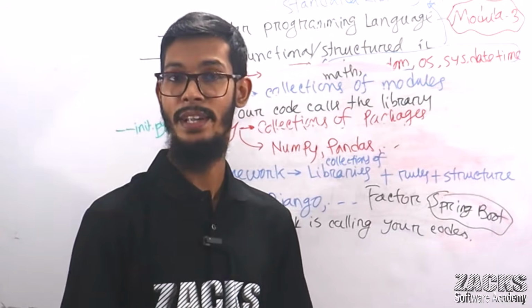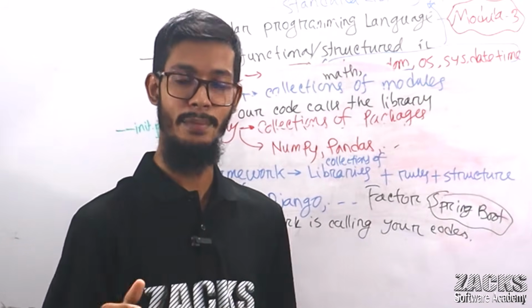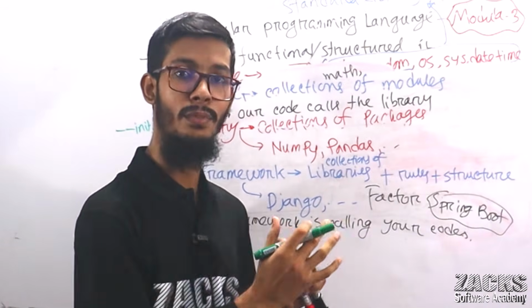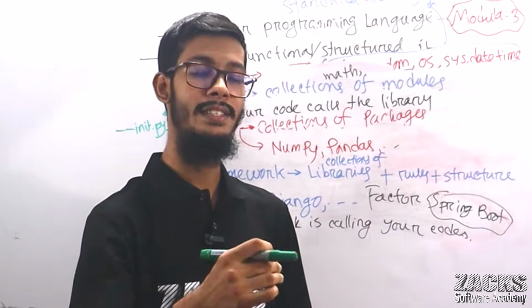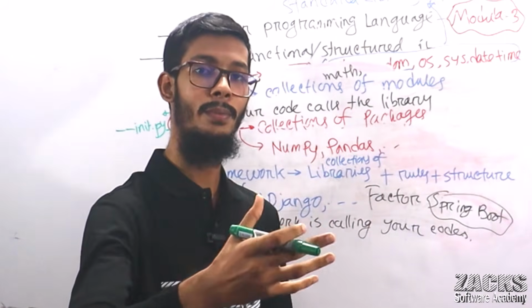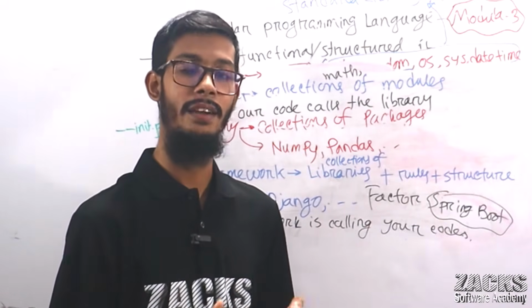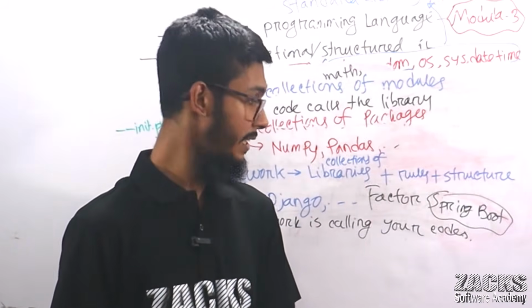We are providing the raw materials or raw code to the factory or to the framework, and everything is taken care of by the framework. Means the framework controls our code. Framework controls how to do each and everything. We are simply writing the code and delivering it to the framework, and the framework takes the code and manages each and everything.